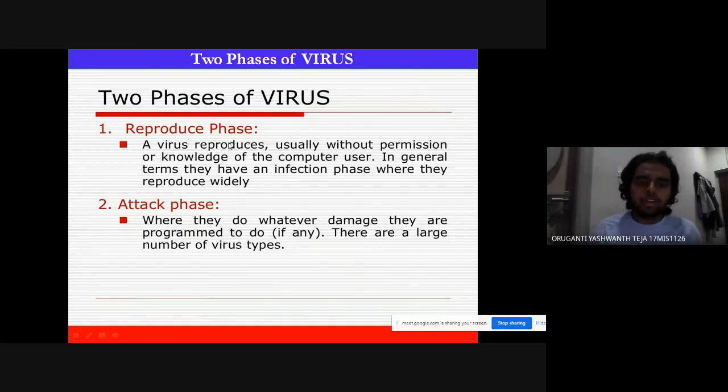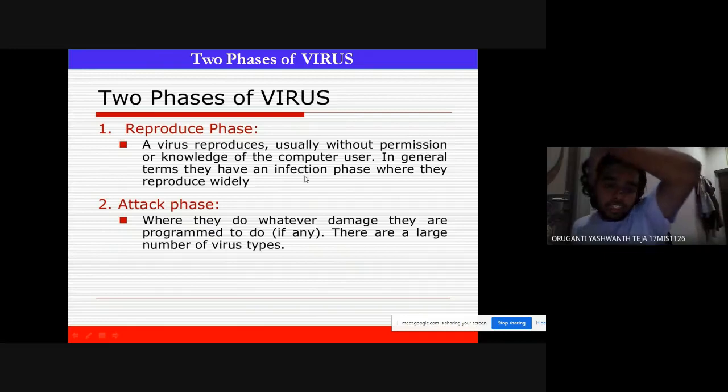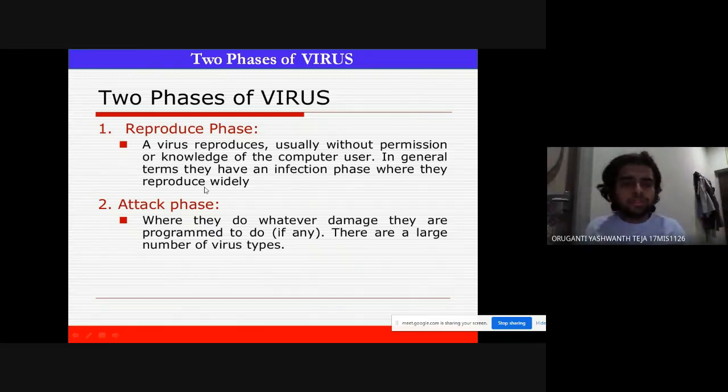As a virus reproduces, it usually does so without the permission or acknowledgement of the computer user. In general terms, they have an infection phase where they reproduce widely, and the second phase is the attack phase. This is where they do whatever damage they are programmed to do.